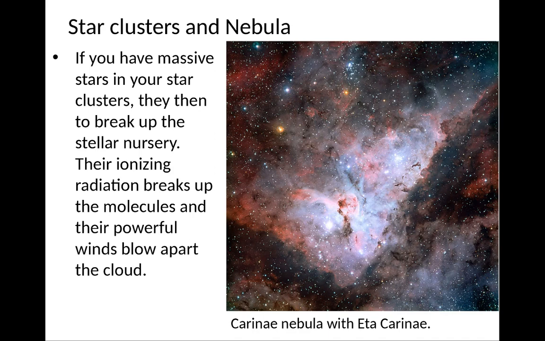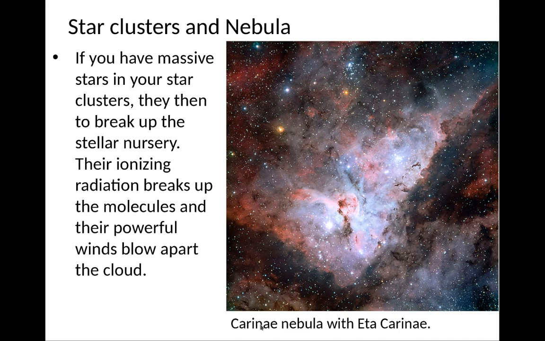So if you have massive stars in your star cluster, right? The stars, when they form in the cloud, form a cluster, and once you form a cluster, you can form some massive stars, and these massive stars give off a lot of radiation, and that radiation tends to break up the molecules, and they have powerful winds to generally blow apart the cloud. Right, and so that's actually what ends up stopping the star formation in these nebulae, because once you form a few massive guys, they basically dominate the neighborhood and they make it impossible for new stars to form.